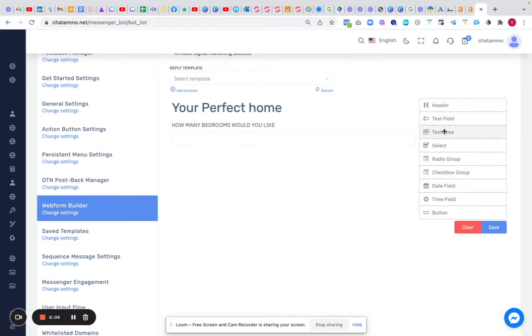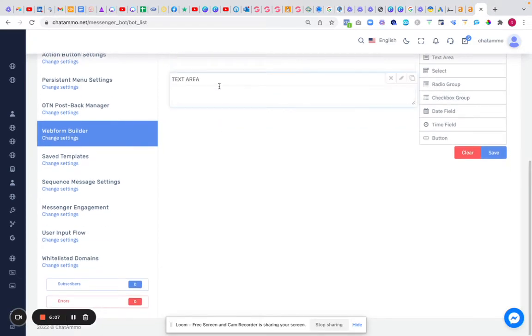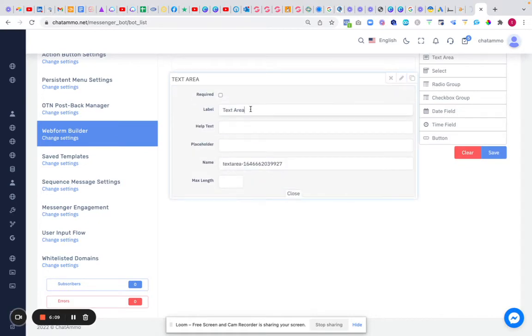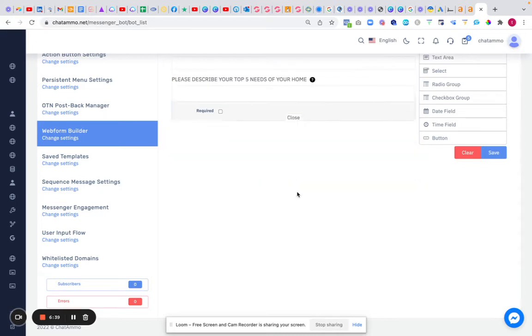Next one, we could have an area field. Let's have a look. Please describe your top 5 needs of your home. Right, help text, i.e. schools, restaurants, like anything that they would possibly want around their particular home. Right, so we're going to have that as a text area.